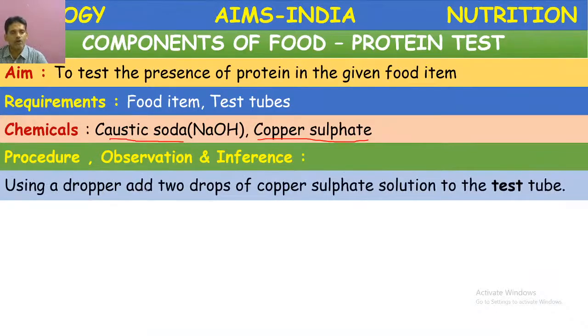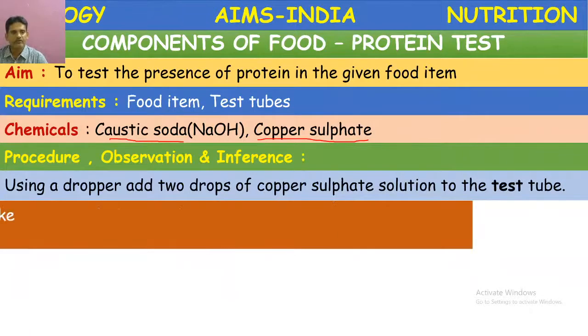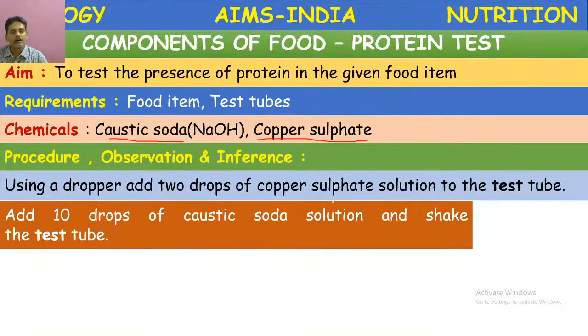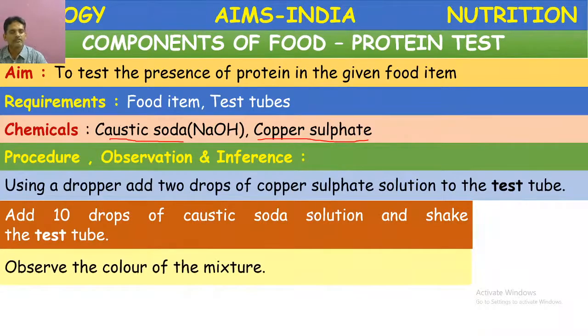Before adding these solutions, you have to take the food material containing protein in the test tube. Then, using a dropper, add 2 drops of copper sulfate solution to the test tube. Add 10 drops of caustic soda solution and shake the test tube well. Then observe the color of the mixture.